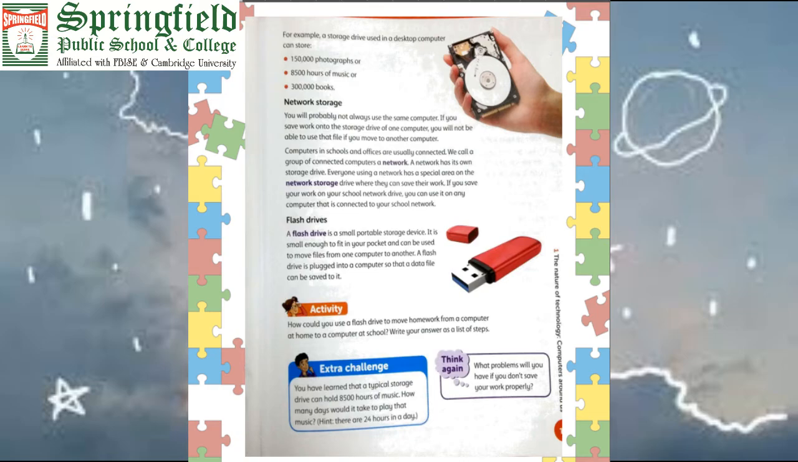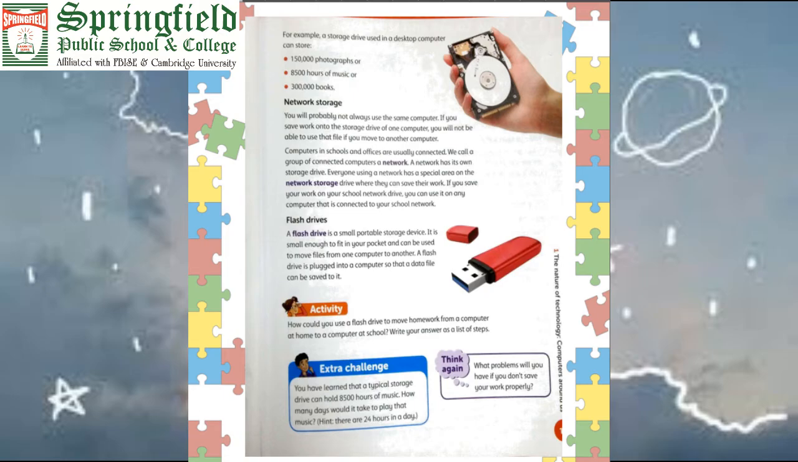Computers in schools and offices are usually connected. We call a group of connected computers a network. Maybe in your school they are connected with a network that is called a LAN. If your computer is connected with the head office, with some other branches of your school, it is called a WAN, wide area network.